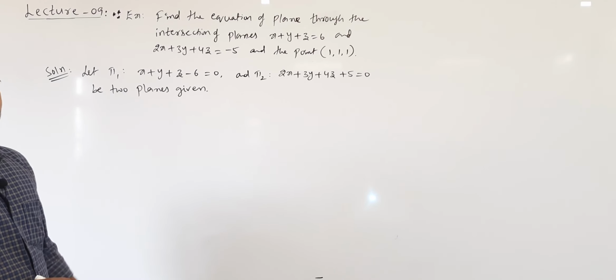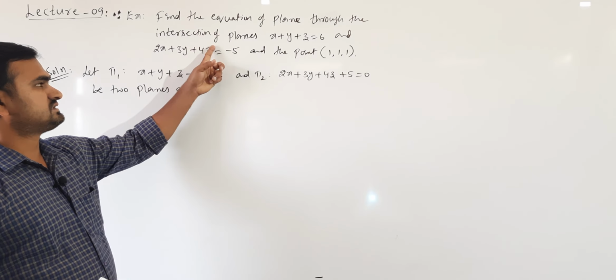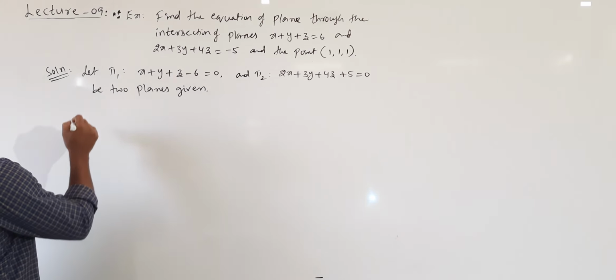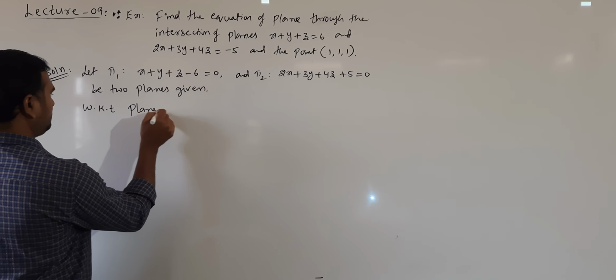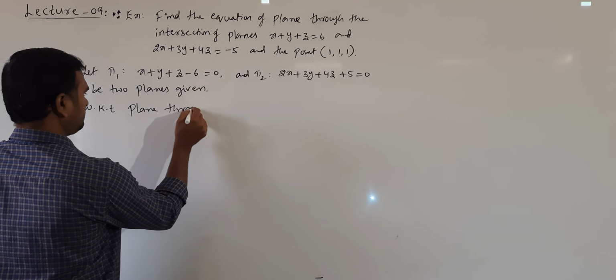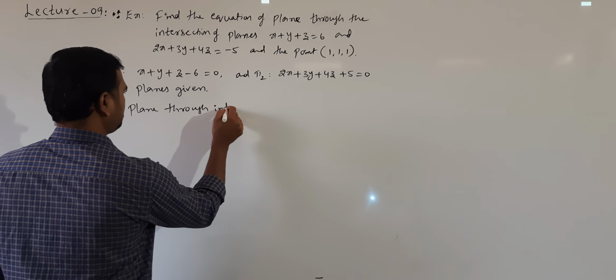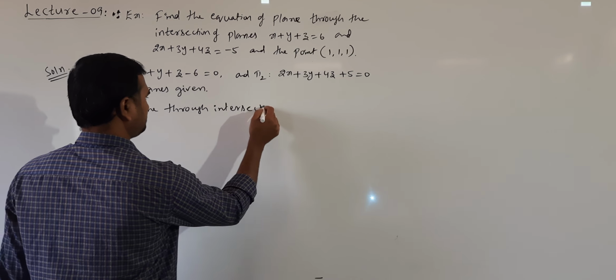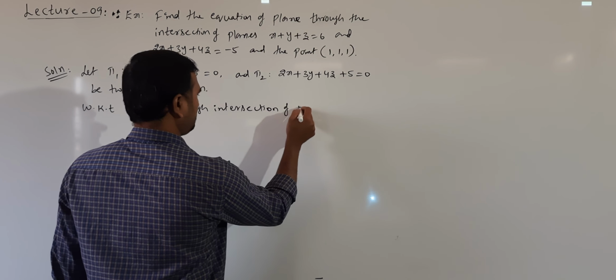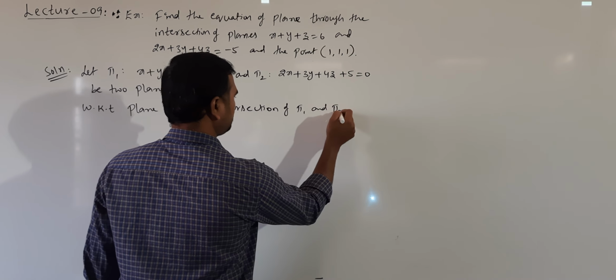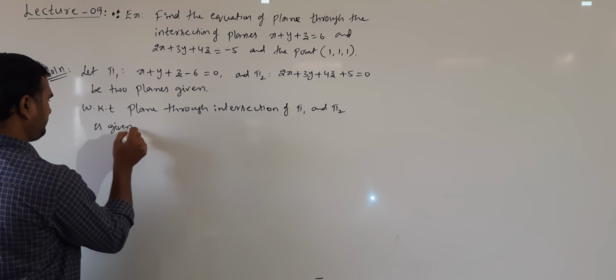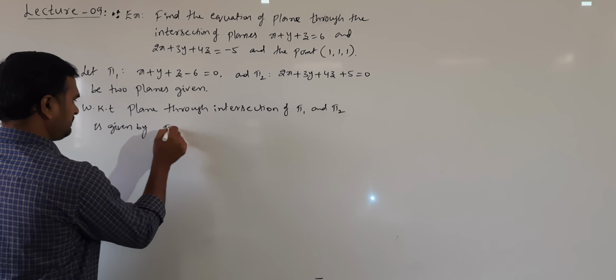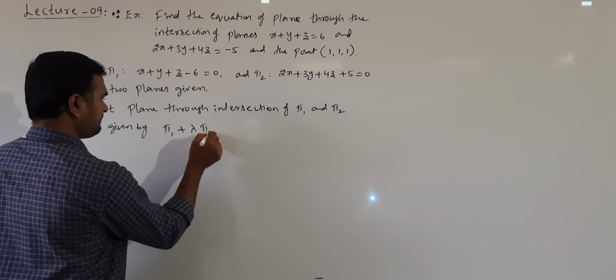Now first we need equation of plane through the intersection of these two planes. So we know that plane through intersection of pi 1 and pi 2 is given by pi 1 plus lambda pi 2 equal to 0.